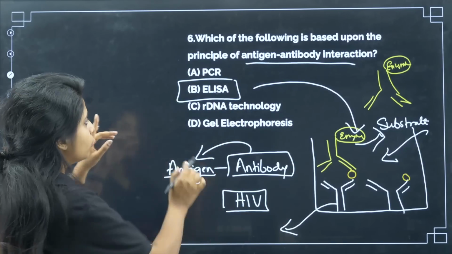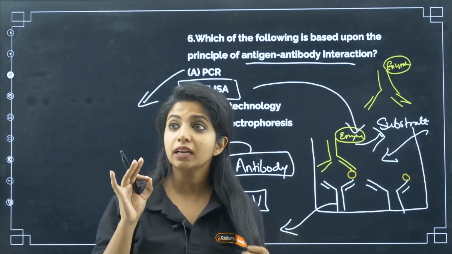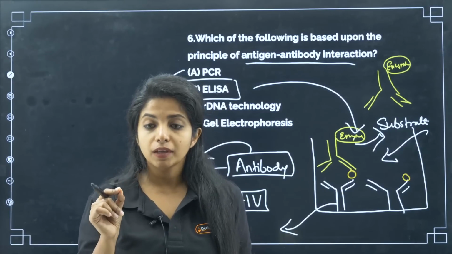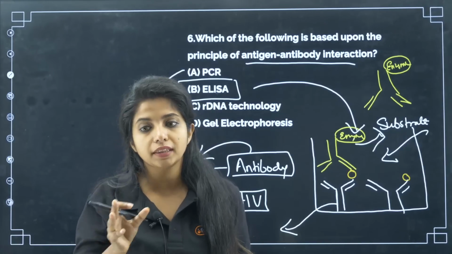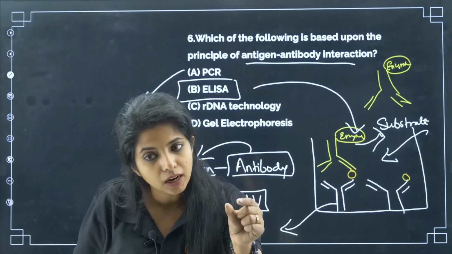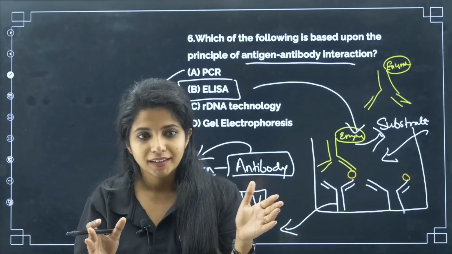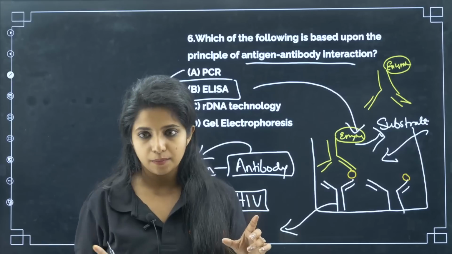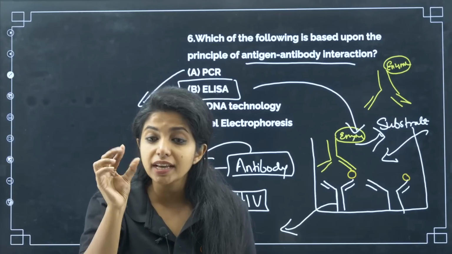Fine, and I'll tell you one more answer with this. PCR is a technique that we use to find if the amount of pathogen is in very less amount. With the help of PCR, we would be able to still find that this particular person has this disease. Why? Because in PCR, you are amplifying the content. So, even if little amount of pathogen is there, their genetic material is there, it will be able to amplify it and let us know that, hey, you are infected with this particular disease. So, please remember that goes for PCR. PCR is not just for amplification of DNA, but also for finding out a disease if it is there in trace amount in our body.